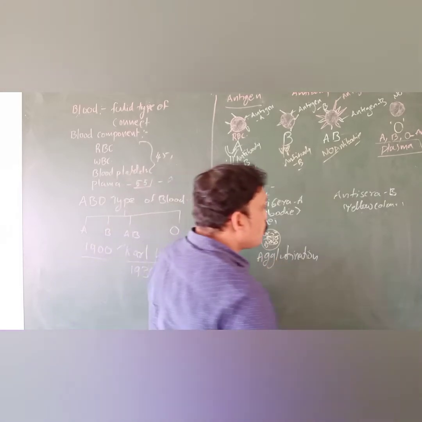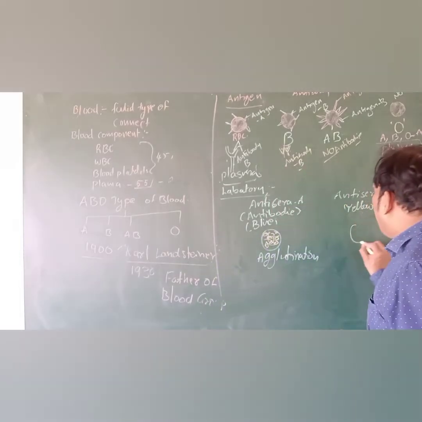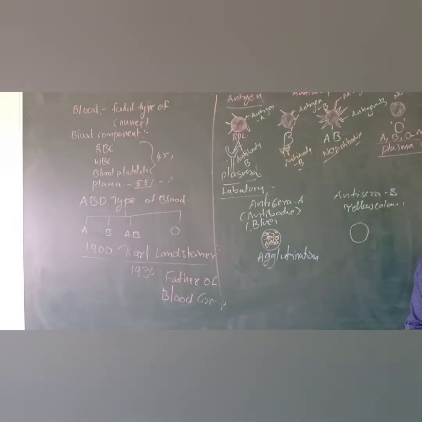For example, we took one more blood drop. In that blood drop, we added anti-sera B. If it is coagulated, this is blood group B. Try to understand.